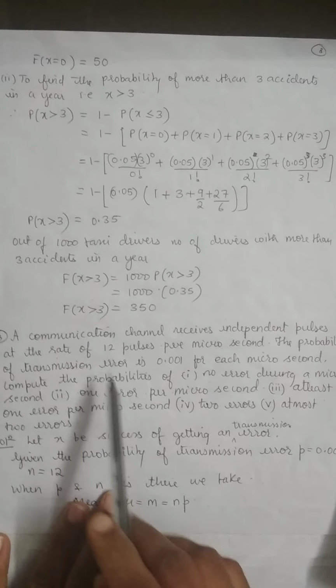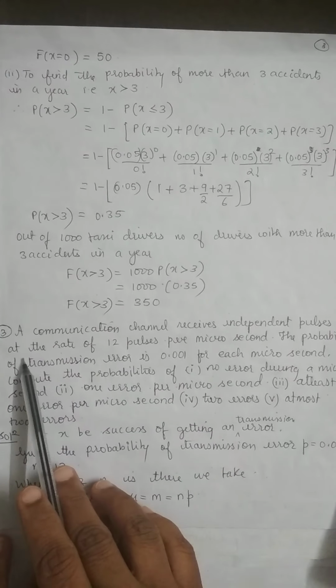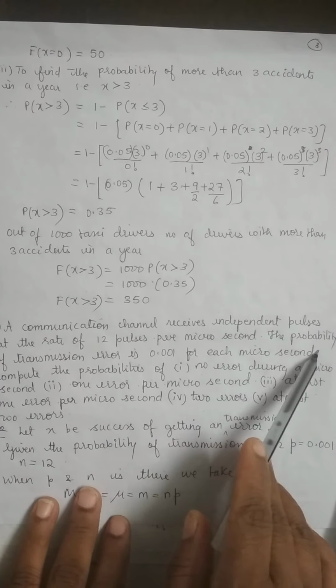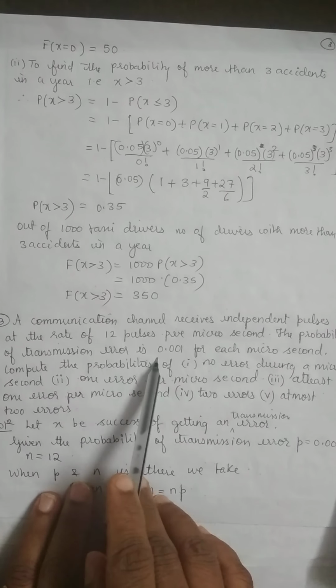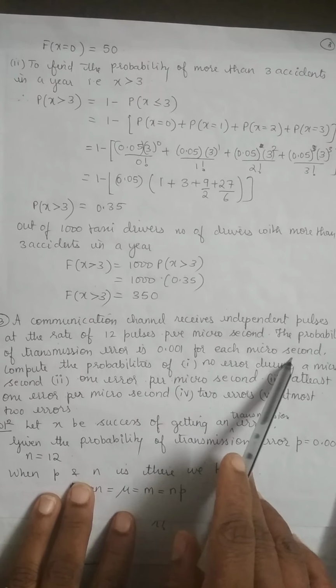Well, a communication channel receives independent pulses at the rate of 12 pulses per microsecond. The probability of transmission error is 0.001 for each microsecond.